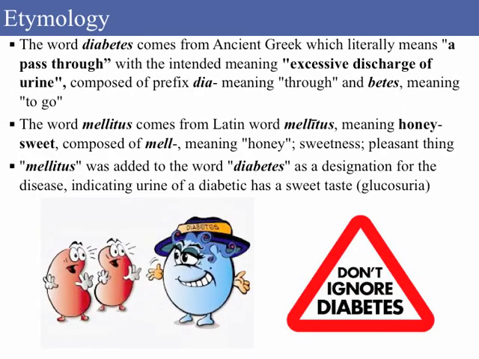The word diabetes comes from ancient Greek, which literally means a pass through, with the intended meaning excessive discharge of urine, composed of prefix dia, meaning through, and betes, meaning to go. The word mellitus comes from the Latin word mellitus, meaning honey. Mellitus was added to the word diabetes as a designation for the disease indicating urine of a diabetic has a sweet taste, glucosuria.